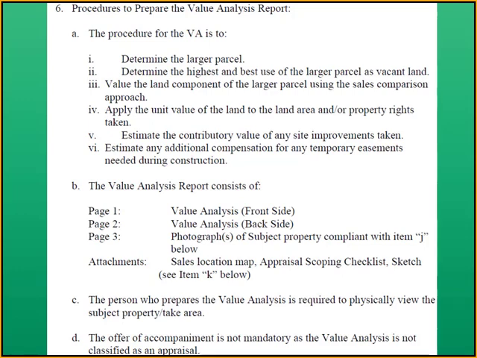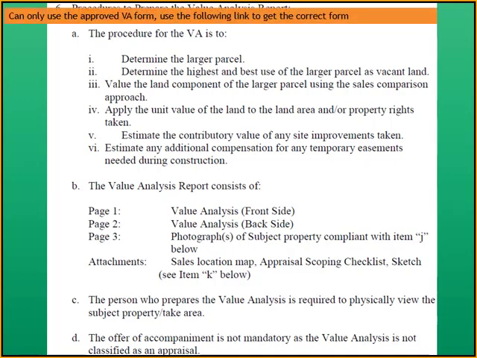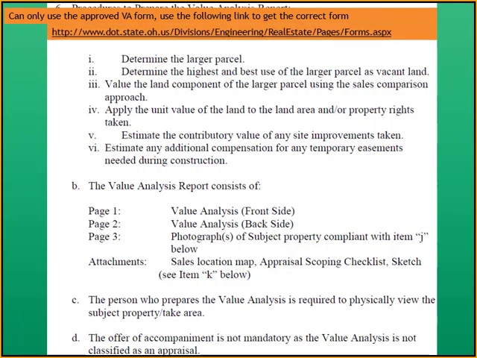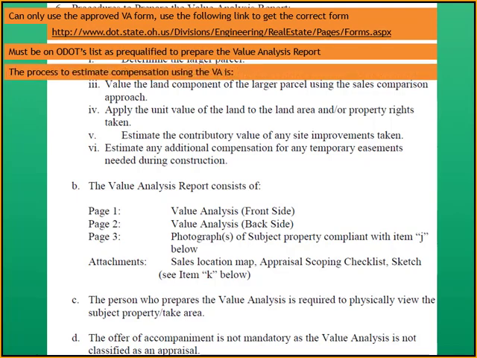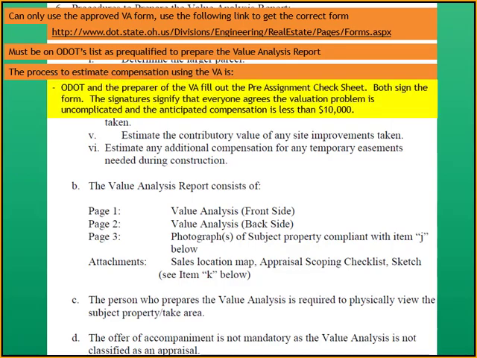What you're looking at now are the procedures for the value analysis. We can only use the approved VA form, and again, there's the link to get to that form. The preparer must be on ODOT's list as pre-qualified to prepare the value analysis report, and in the process to estimate compensation for the VA, ODOT and the preparer of the VA are going to fill out the pre-assignment check sheet. Both sign that form.